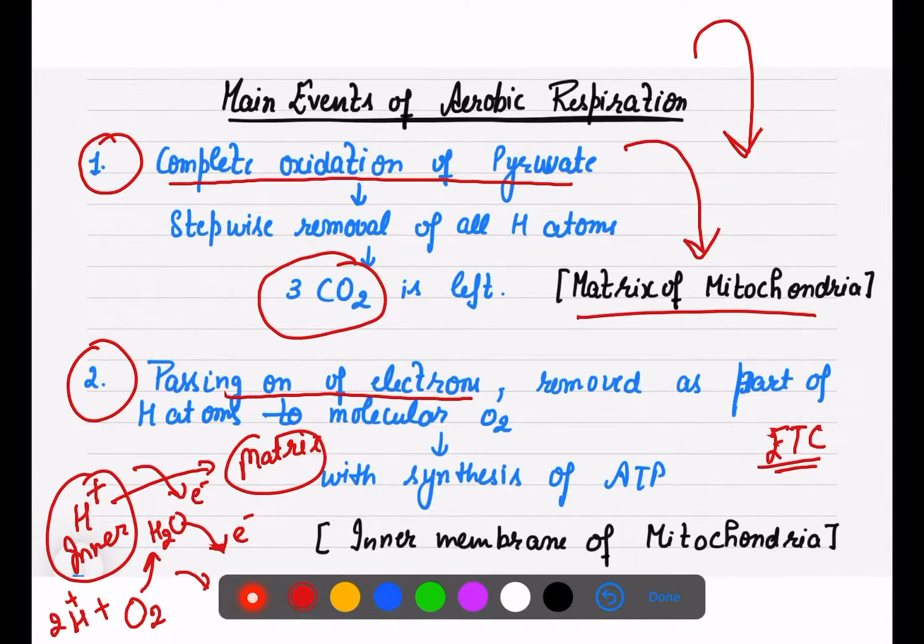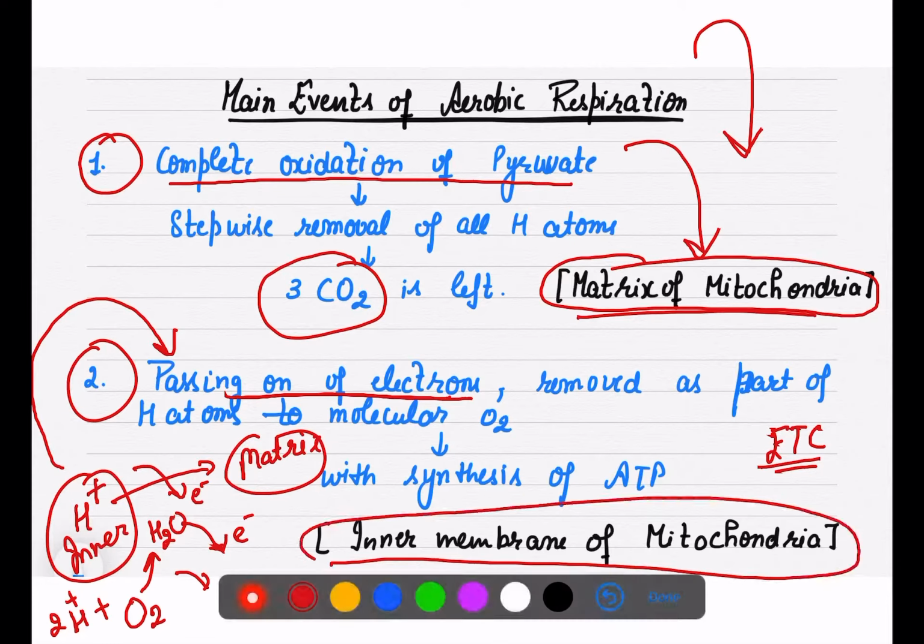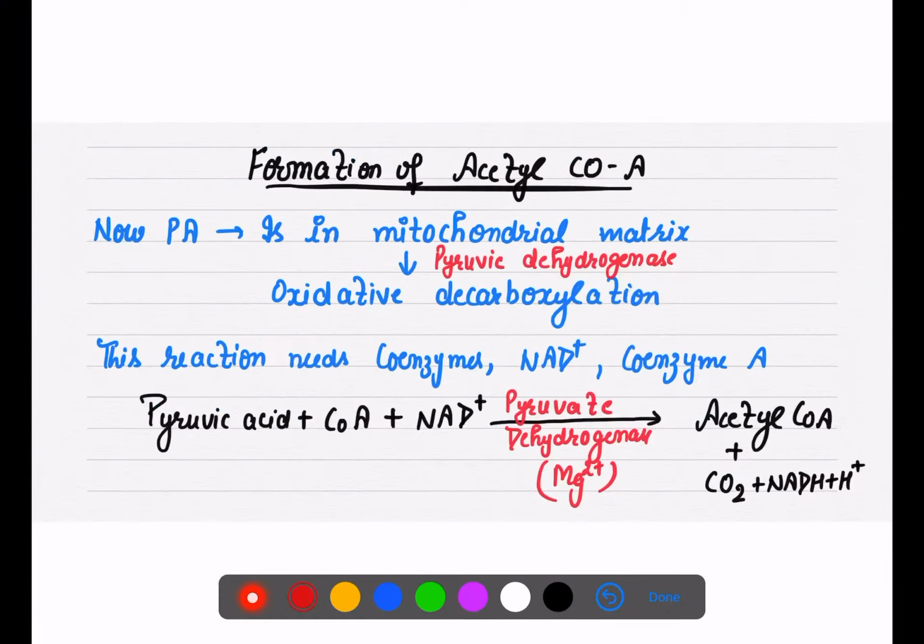Don't worry about this step; I'm just giving you the idea of what we are going to study in our Krebs cycle and so on. Otherwise we are going to discuss all these steps in complete detail, but you should understand the major events: one is in the matrix of mitochondria, and one is in the inner membrane of mitochondria, that is your ETC, for the synthesis of ATP. And in the matrix of mitochondria there is also CO2 formation.